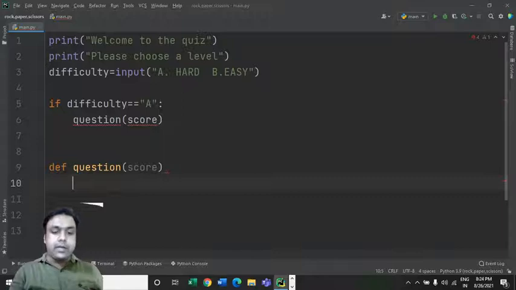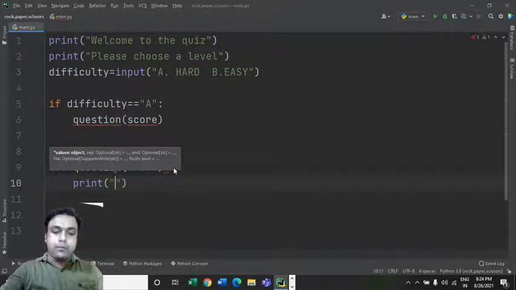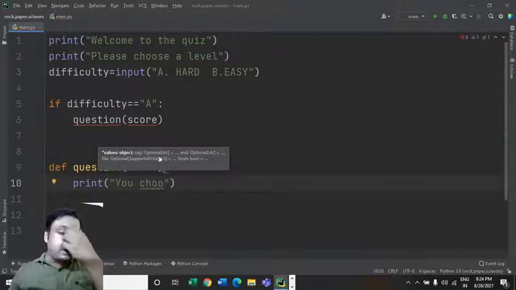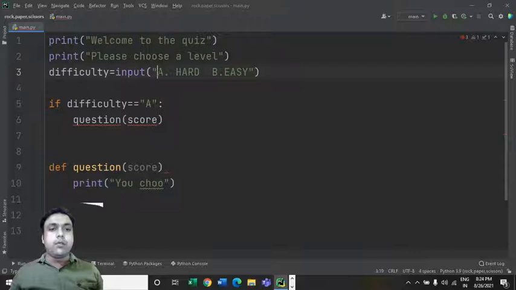After this, inside this function we can have this print statement. I'm defining the code for this hard level first, right? So if difficulty is equal to A, then this function will be called. Now we are creating this function.